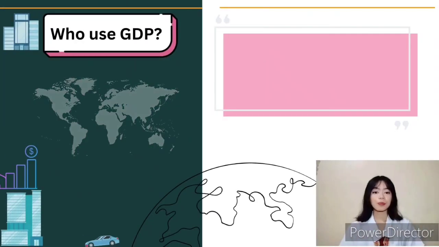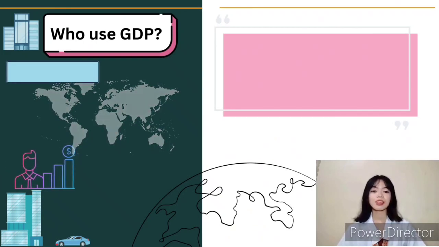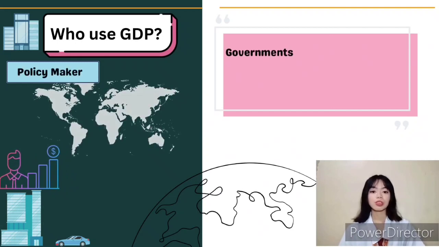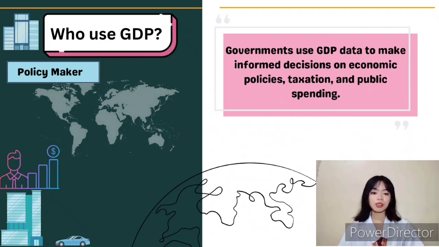Who uses GDP? GDP is used by various groups to understand and assess economic health. First is the policymakers. Government use GDP data to make informed decisions on economic policies, taxation, and public spending. For example, if GDP shows a slowdown, policymakers might consider lowering interest rates to encourage spending and investment.